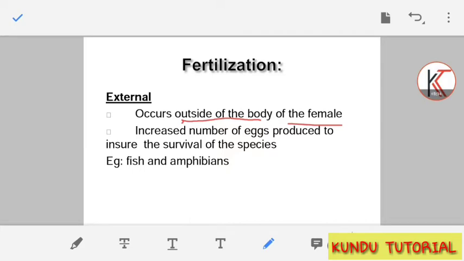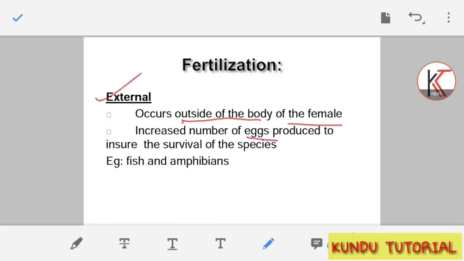Now you are thinking, it is a very amazing fact: from the female the egg cell comes out, and from the male body the sperm cell, or male gamete, comes out. So both meet together outside of the female body. That's why it is known as external fertilization.